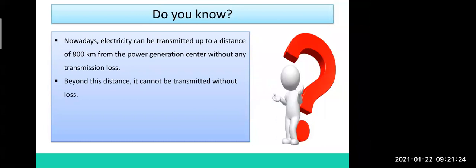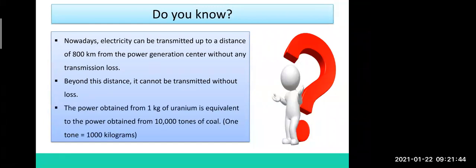Sorry, it cannot be transmitted without loss. For example, if you are sending the electricity beyond 800 kilometers, there will be a little bit of power loss. But if you are sending the electricity up to 800 kilometers, the power loss will not be there.